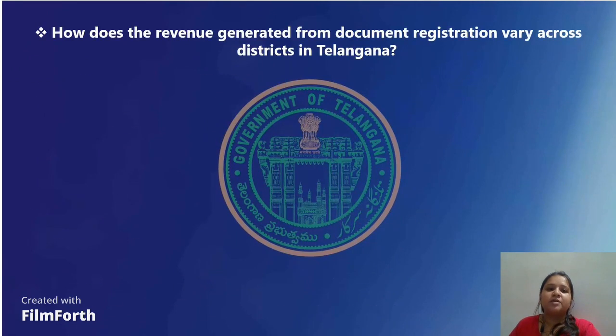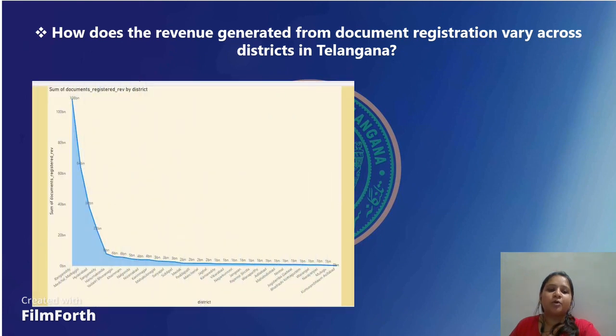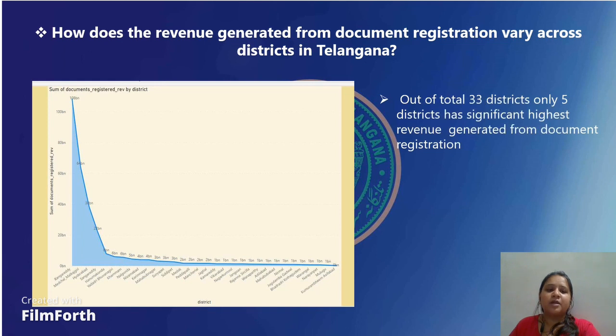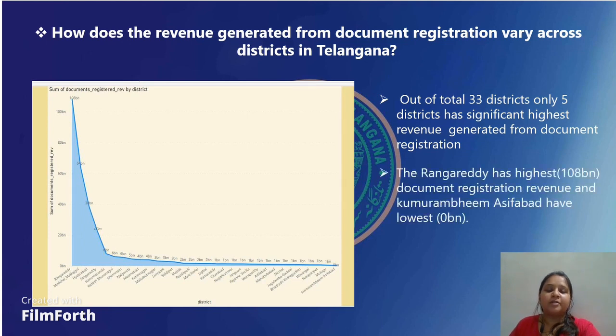My first question is, how does the revenue generated from document registration vary across districts in Telangana? For that purpose, I am using this plot, which gives us detailed information regarding the document registration revenue in the different districts. As you see here, out of a total of 33 districts, there are only 5 districts which have a significantly high revenue generated from document registration. The highest document registration revenue district is Rangareddy, which has 108 billion, and the lowest is Kumuram Bheem Asifabad, which has a very low revenue. That means the highest revenue is generated only in particular clustered areas, rather than in other smaller cities which have very low document registration revenue.